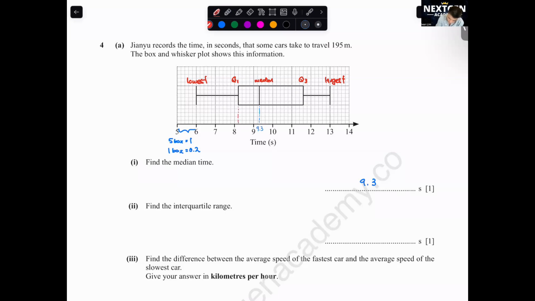Interquartile range, we got to read these two values. First one, this one is 8.2. Q3, 11.6. Okay, so Q1 is equals to 8.2. Q3 is equals to 11.6. Interquartile range, the formula is Q3 minus Q1. 11.6 minus 8.2, which is equals to 3.4.